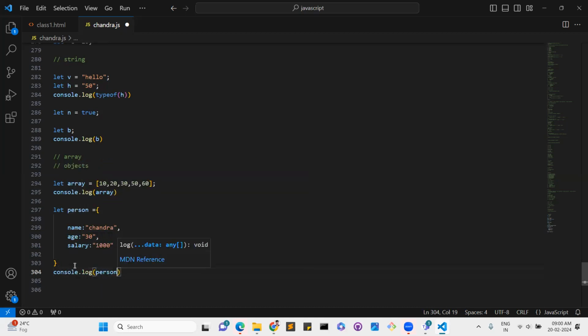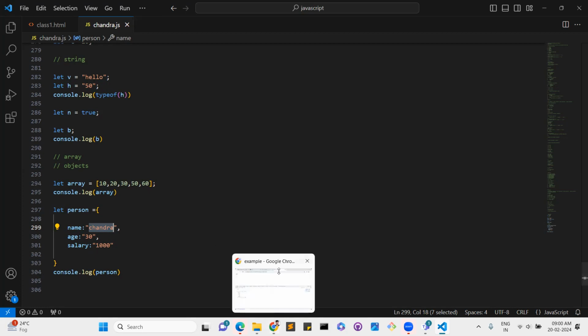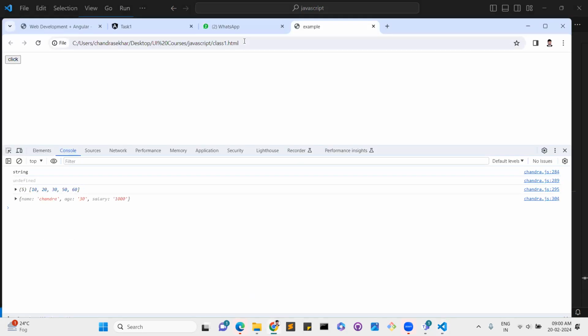So this is the property and this is the value. You know, in CSS we take property colon value like this. See, objects come like this with curly braces, and the data comes like this. So these are the objects.